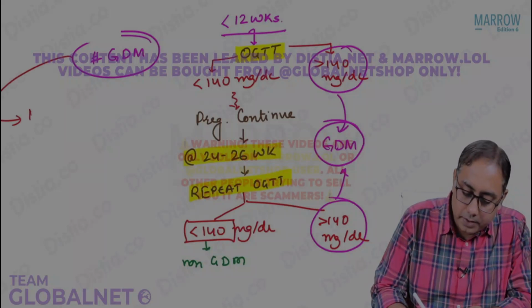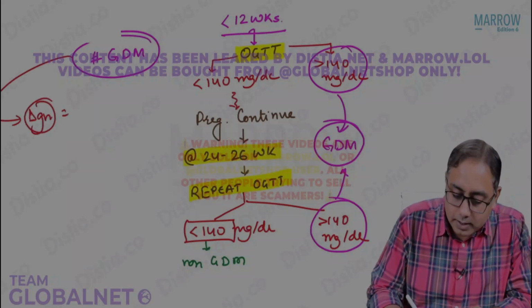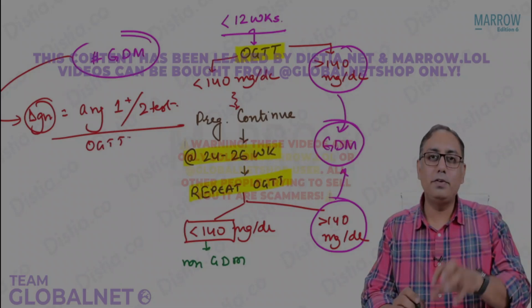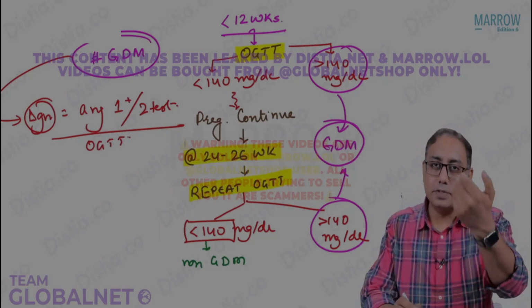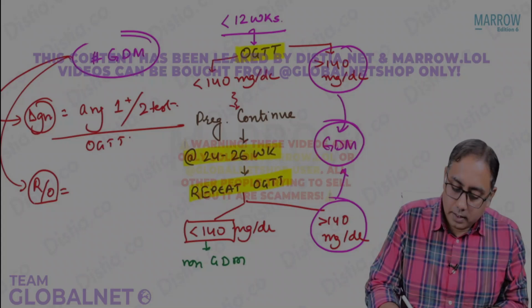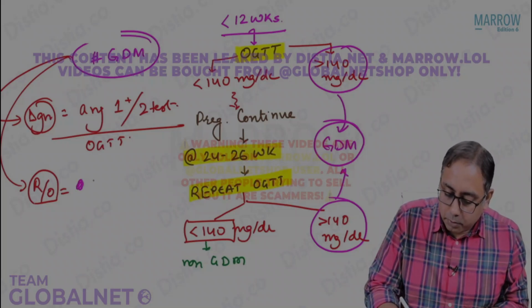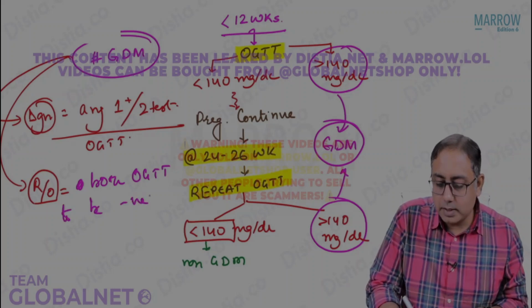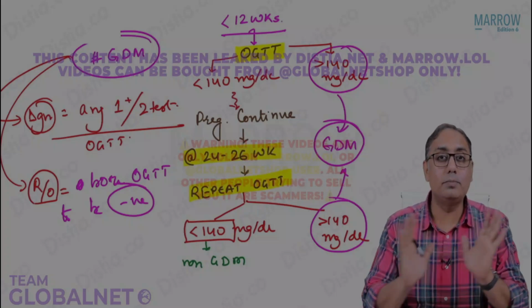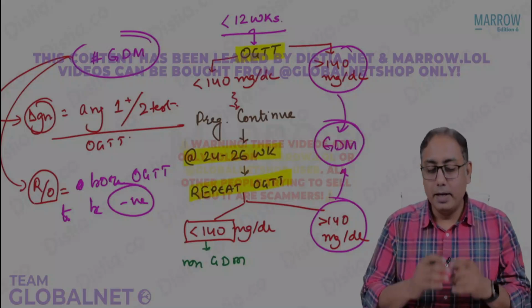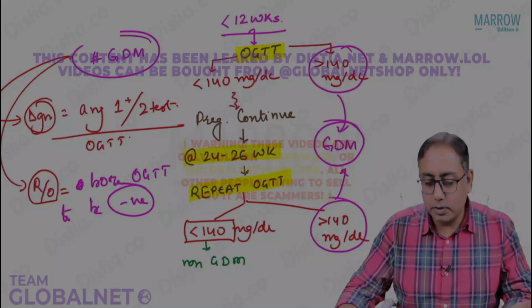How do we diagnose gestational diabetes mellitus? It is diagnosed as any one positive out of the 2 tests we are doing for OGTT. So we will subject the female to OGTT 2 times. Any one positive is called GDM. How do you rule out GDM? Ruling out GDM requires both OGTTs to be negative. Negative in the sense the female should have less than 140 mg per deciliter. So that's the way to rule out GDM, and that's the way to diagnose GDM: any one positive out of the 2 tests. So that's how the program is functioning.